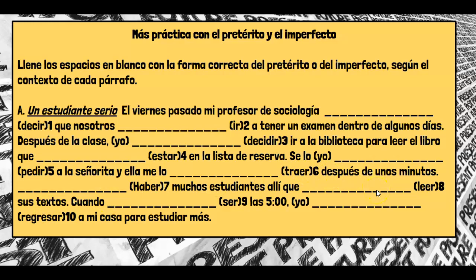So again, this is going to be in the imperfect because it's from the middle point of an action and you're also describing. So we would say, había muchos estudiantes allí que leían, salsa on the I, sus textos. Cuando eran las 5, now why eran here? Very good. We're doing a description. We're telling the time. We're giving background details. So when it was 5, I decided to go home to study some more. So we would say, cuando eran las 5, yo regresé, salsa on the I, a mi casa para estudiar más.